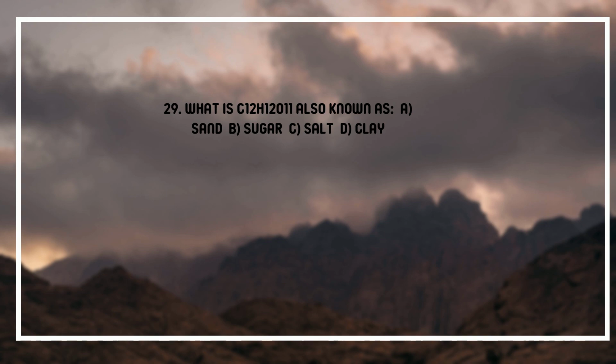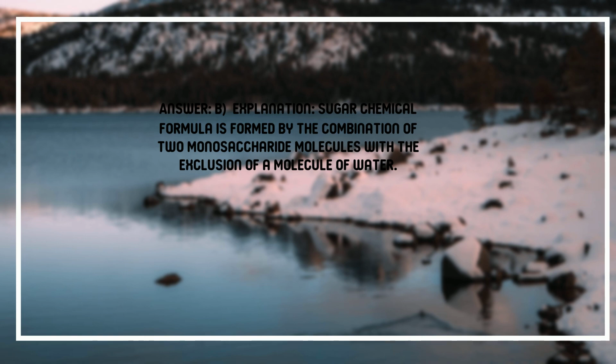29. What is C12H22O11 also known as? A. Sand, B. Sugar, C. Salt, D. Clay. Answer. B. Explanation. Sugar's chemical formula is formed by the combination of two monosaccharide molecules with the exclusion of a molecule of water.